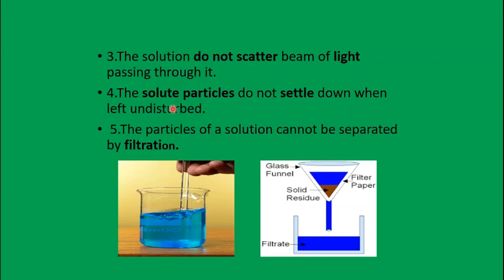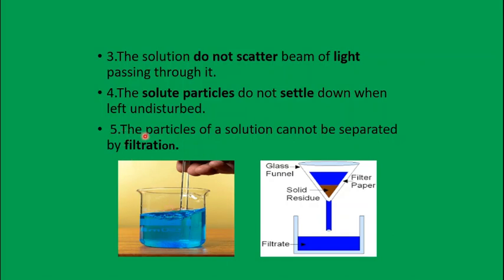But in a solution, the particle size is so small that they do not scatter a beam of light passing through it. The next property of a solution is that the solute particles do not settle down when left undisturbed. Like when you take sand and dissolve it in water, after some time you can see two different layers. Sand will settle at the bottom of the beaker, and the water will be on the upper layer, as I had shown you in the example. But here in a solution, you can see in the picture, copper sulfate dissolved in water, after some time also you can see a uniform layer. You cannot see the copper sulfate particles settling below.